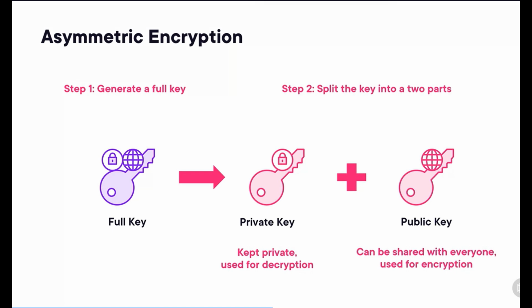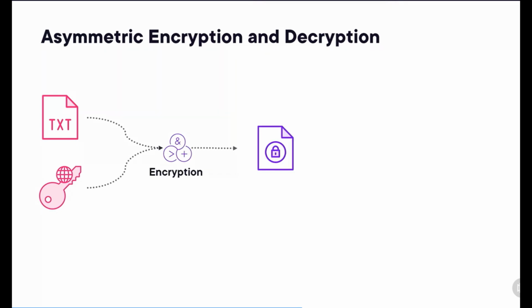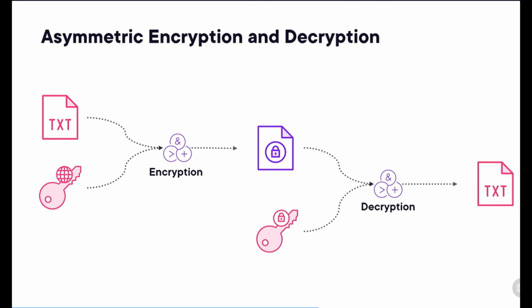In the examples of encryption you saw before, I always assumed symmetric encryption. If we were to draw a diagram for asymmetric encryption, it would look like this. We have our original text and the public key, and we combine these two into an encryption operation, yielding the encrypted text, the code. We can then take our private key and combine that with the code into a decryption operation, yielding us the original text again.